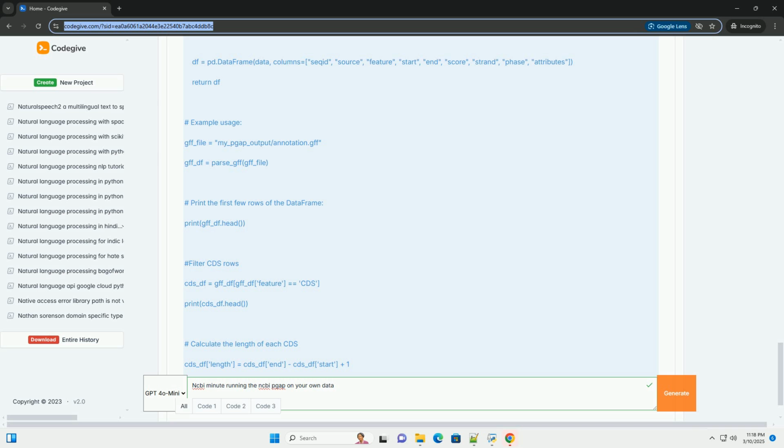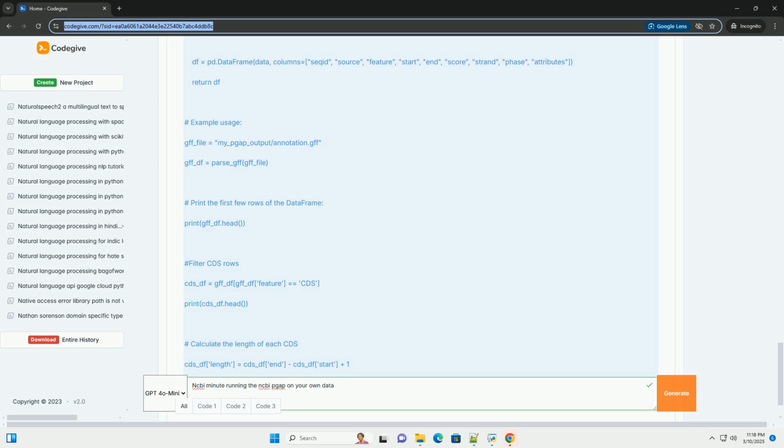NCBI datasets documentation, https://www.ncbi.nlm.nih.gov/data/zts/docs/v2/download-install. 2. Download PGAP executables and dependencies. Use the datasets command to download the PGAP package. This will download the PGAP executable and all its required dependencies. First, create an installation directory.